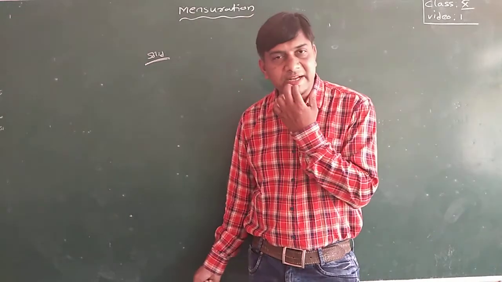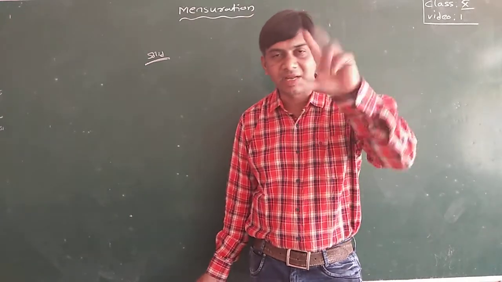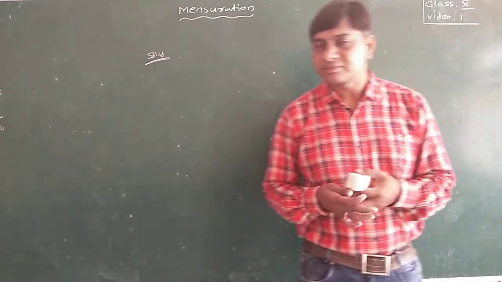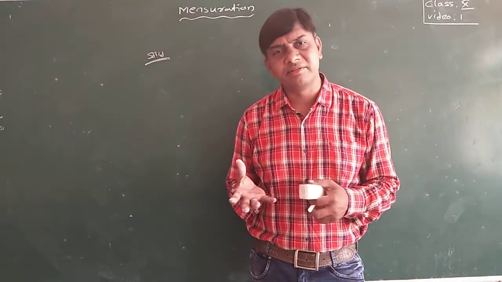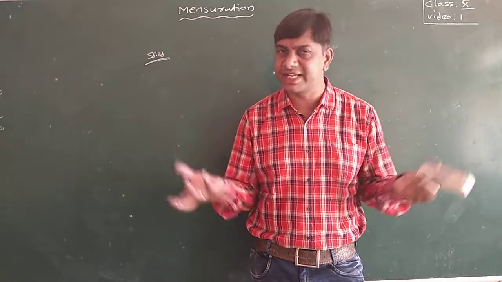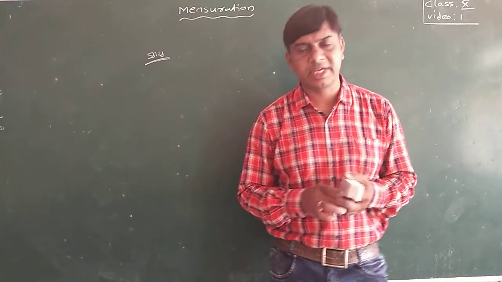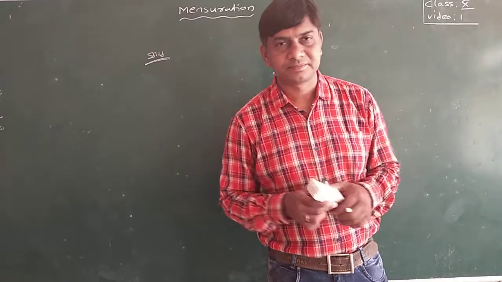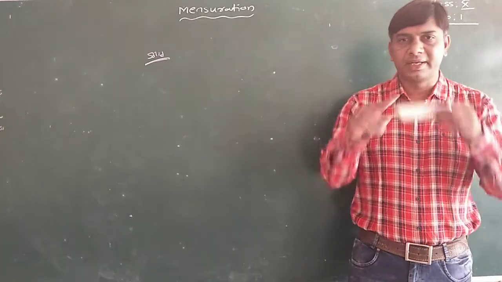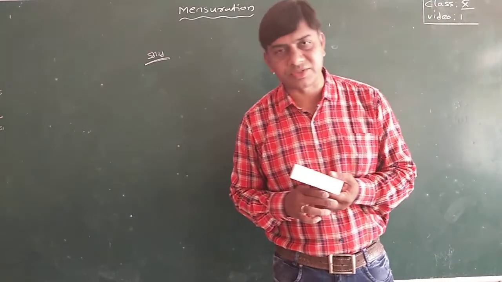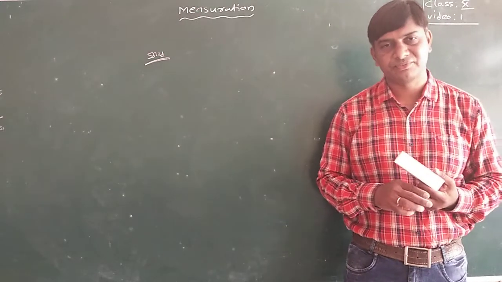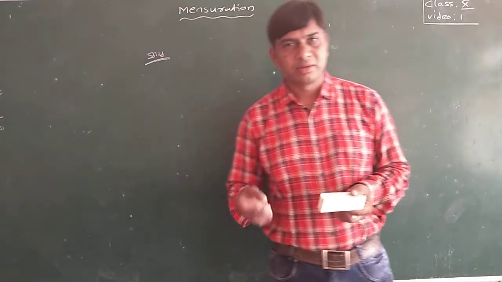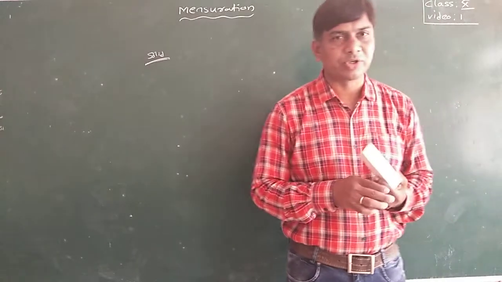Like in daily usage, a glass, a water bottle, a bowl, those are all solids which have a proper shape and size. A matchbox, a duster, a chalk box, geometry box, a pen, textbook, notebook.